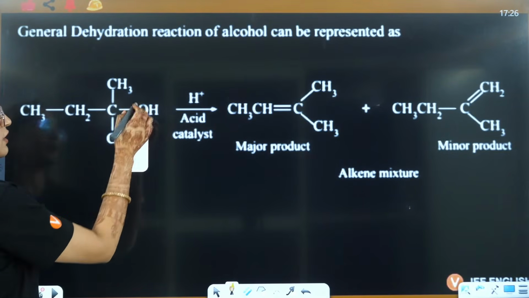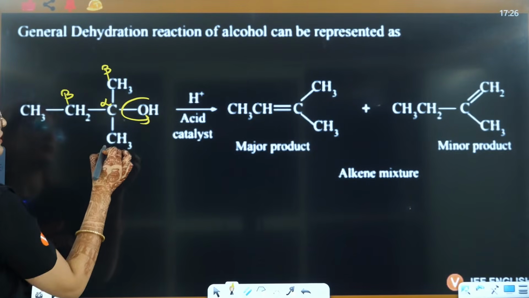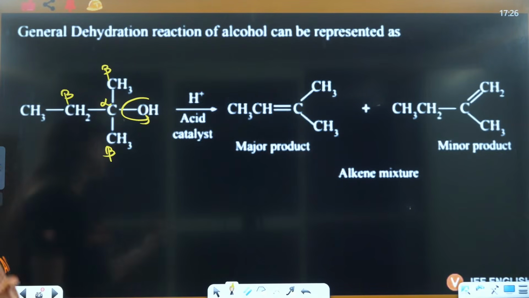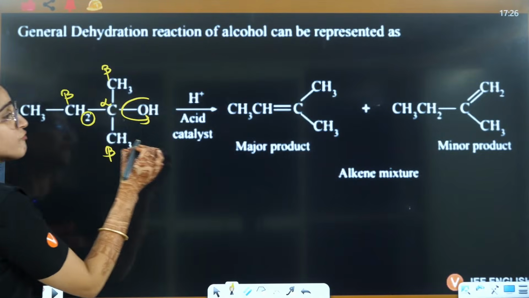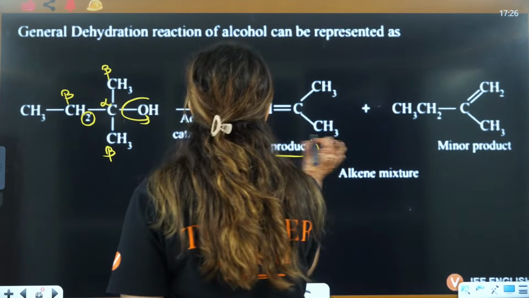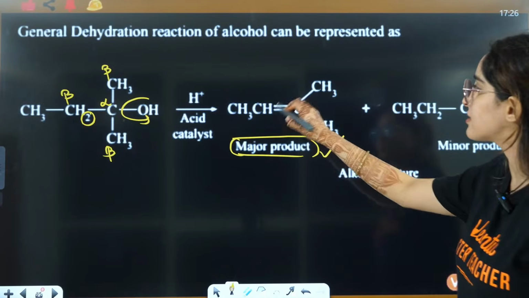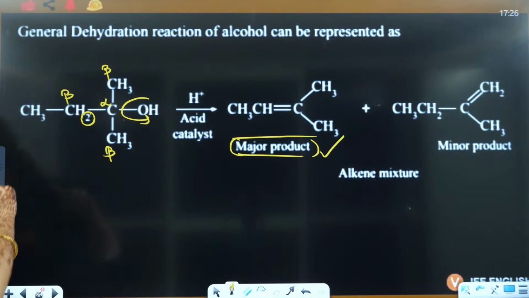See, this is where OH is leaving, that is alpha, this will become beta, this will become beta, this will become beta. So we need the more alkylated product, so hydrogen will be eliminated here to give the more alkylated product as the major product. This is the major product because it is the more alkylated product according to the Saytzeff rule.